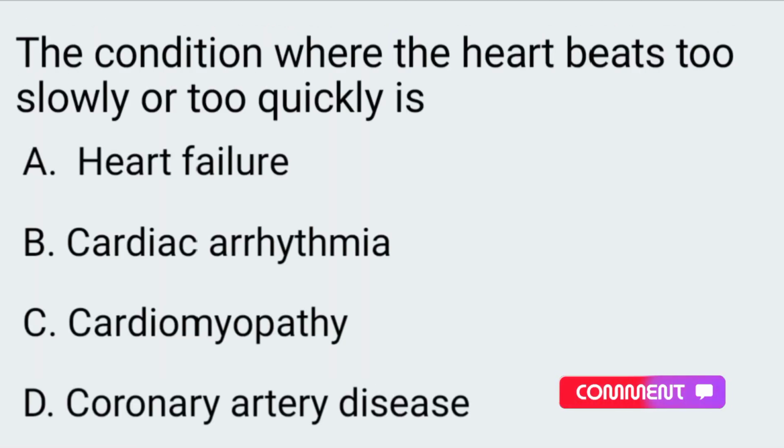Next question. The condition where the heart beats too slowly or too quickly is A. Heart failure, B. Cardiac arrhythmia, C. Cardiomyopathy, D. Coronary artery disease. The correct answer is option B, cardiac arrhythmia.